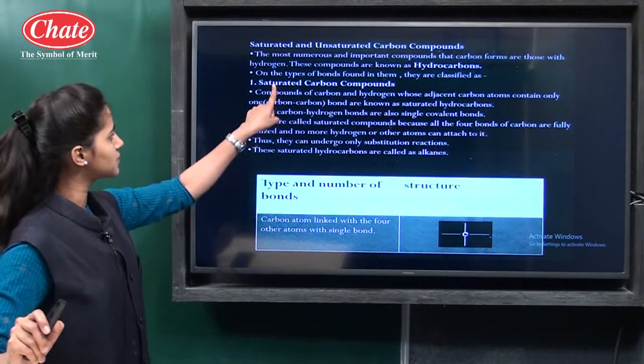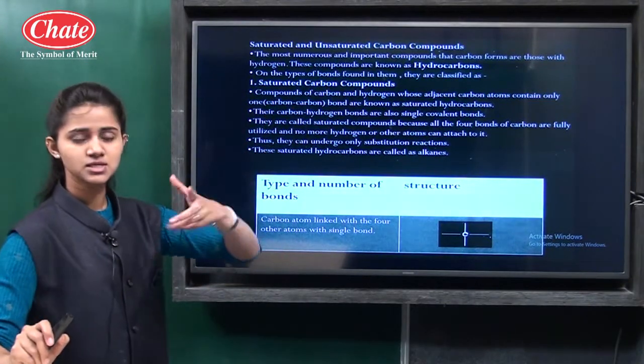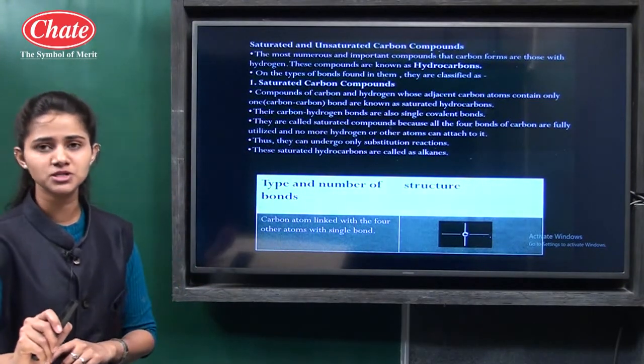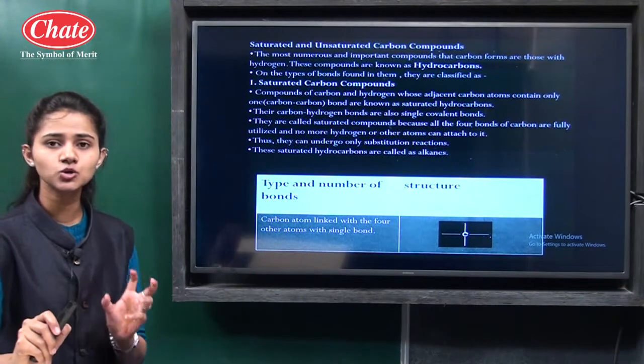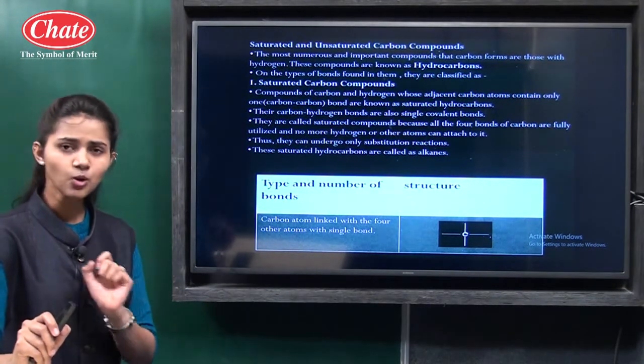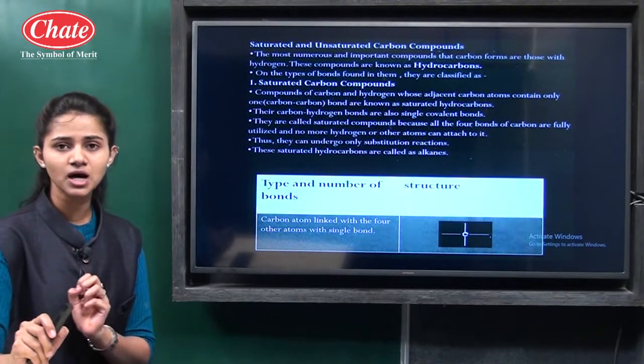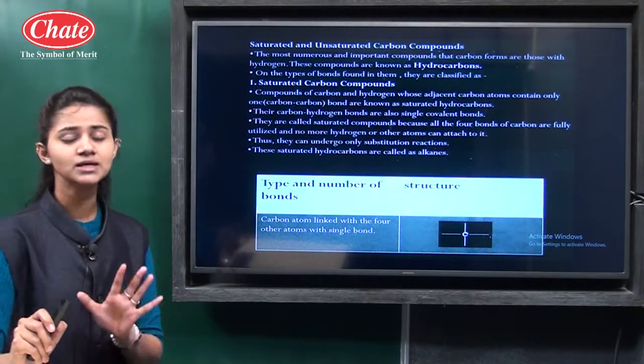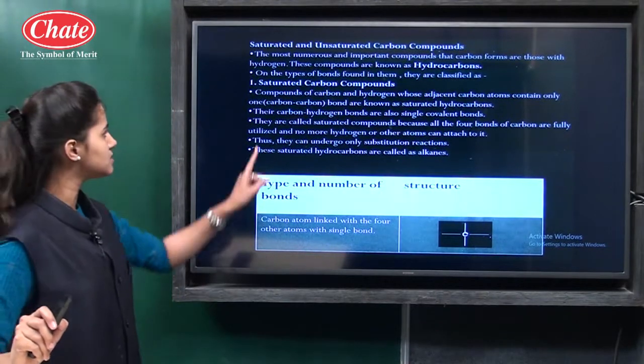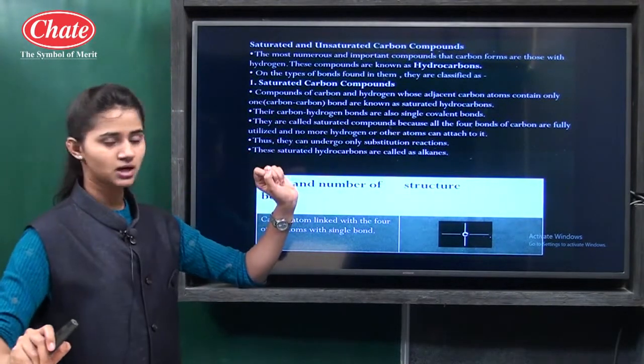Further, see, these hydrocarbons are divided into 2 main types. The first type is the saturated carbon compounds. Simply, saturated carbon compound means what? If between the 2 carbon atoms only a single bond is there, or simply we can say if the valency of the carbon is satisfied by the single bond, then it is what? It is the saturated carbon. Okay.